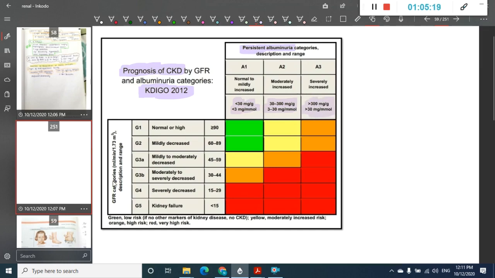Then we have GFR categories, which are almost similar to what I have told you. Based on the GFR categories and albuminuria categories, we have divided the prognosis for chronic kidney disease. So this is about chronic kidney disease.